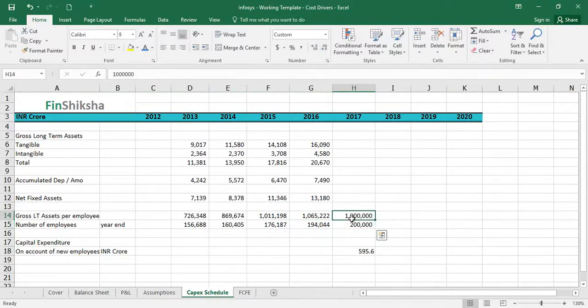So about 595 crore of capex would be needed if they add another 5,000 or 6,000-odd employees next year, correct? These, remember, are assumptions that have to be plugged in. Right now, we don't have that data. I'm going to remove this data, but the formula has been plugged in, so that formula has been calculated. We will redo this when we arrive at the projections.